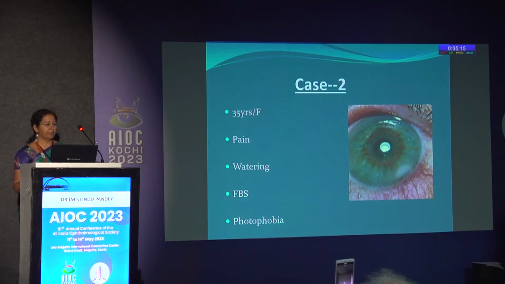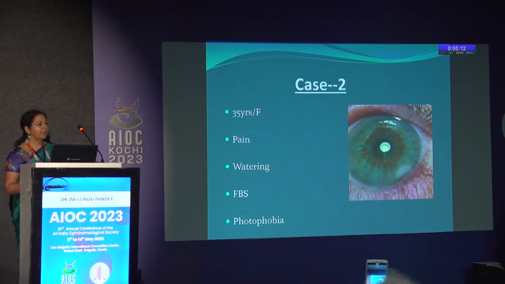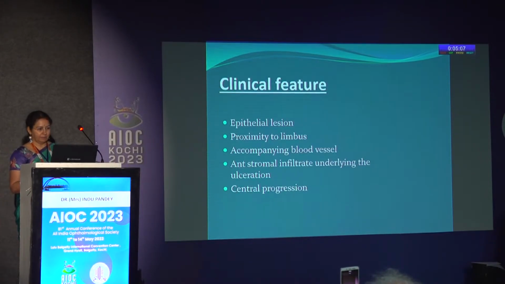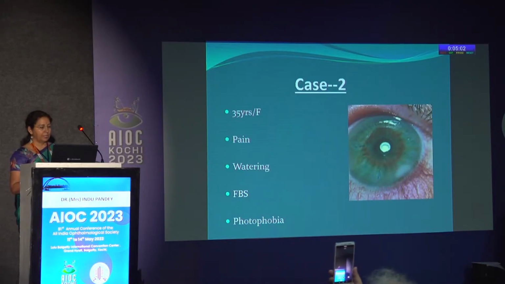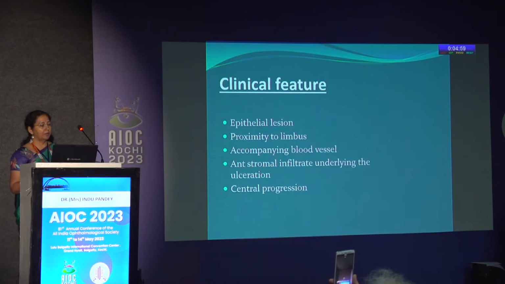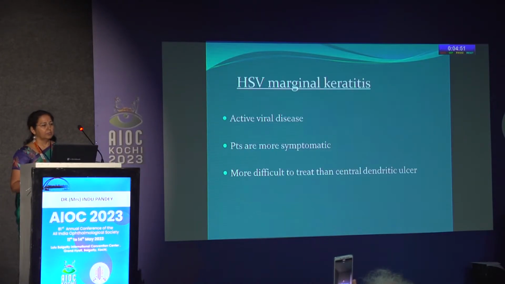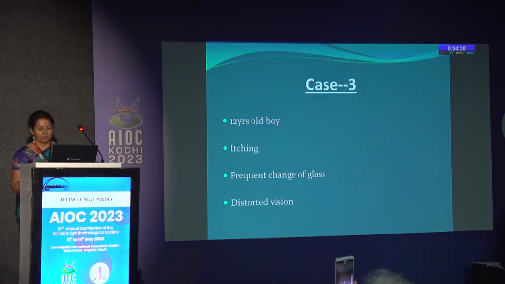Now, this is case number 2. A 35-year-old female came with a history of pain, watering, foreign body sensation, and photophobia. The clinical features that I found were that the lesion was in close proximity to the limbus. There was an accompanying blood vessel and anterior stromal infiltrate underlying the ulceration, and the lesion was showing central progression. So the diagnosis was HSV marginal keratitis. This is because of the active viral disease, and the patients tend to be more symptomatic, and it is more difficult to treat than a central dendritic ulcer.